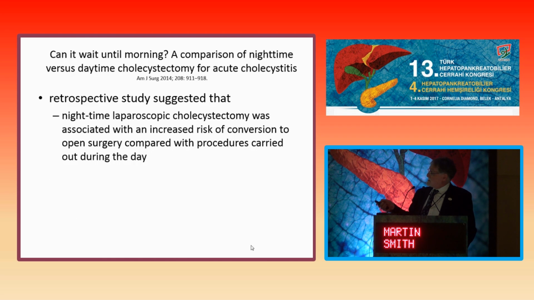So if we're going to do it in 24 hours, then came the question, should we do it immediately on admission? And so should we be doing nighttime laparoscopic cholecystectomies? And this study I thought was quite nice in that it showed that there was an increased risk of conversion if it was done at night.